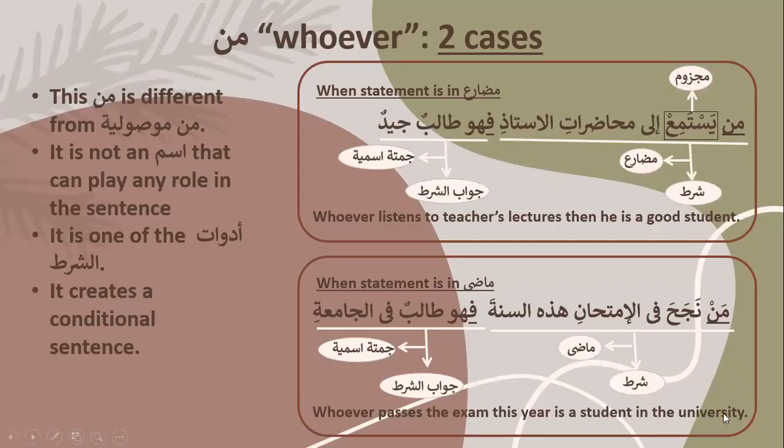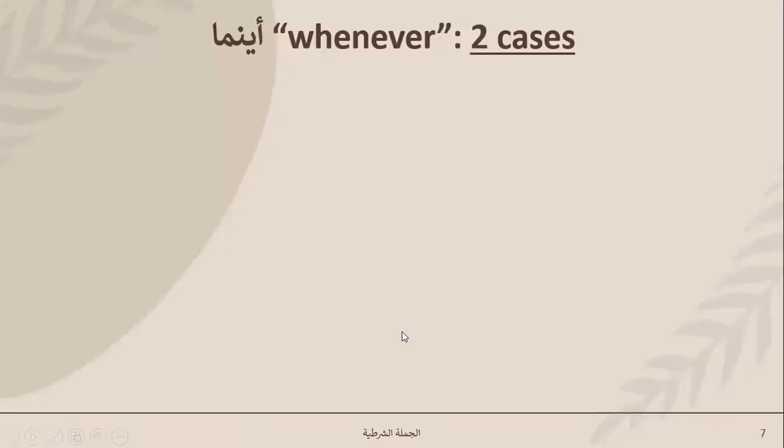So these are your two different sentences. You see fa in the middle. That's because the shart and jawabu shart are two different kinds of sentences. One is over here, mudare, shart is mudare, and jawabu shart is jumla ismiya. Same thing over here, shart is jumla failure and madi is used in it, and the jawabu shart is jumla ismi. Now, let's look at ainama.